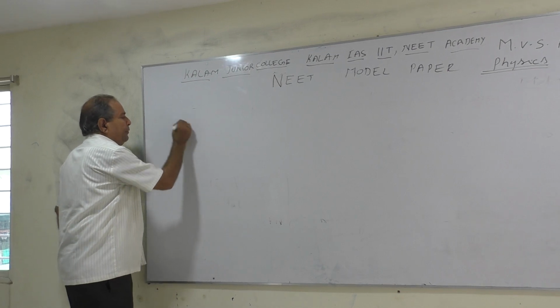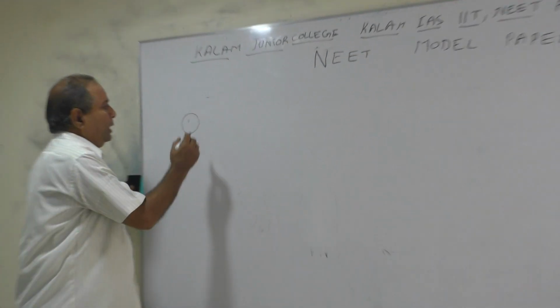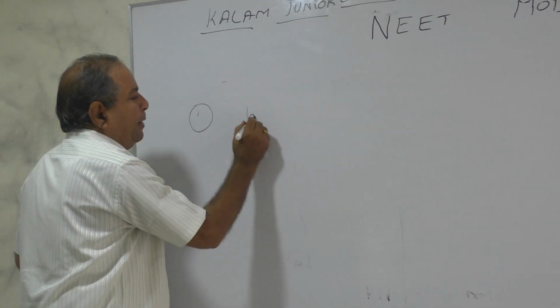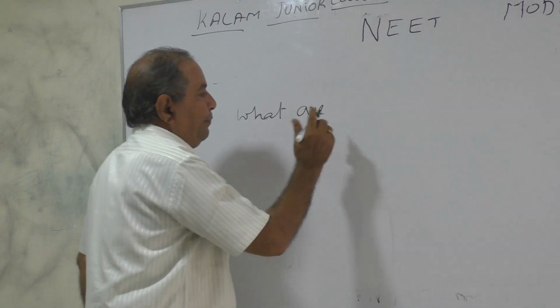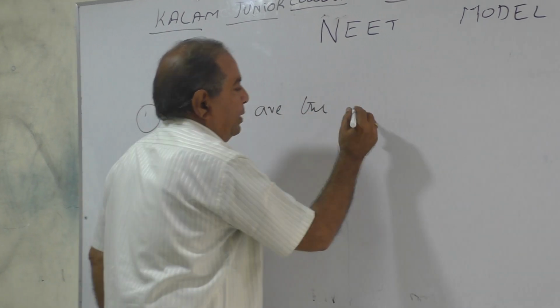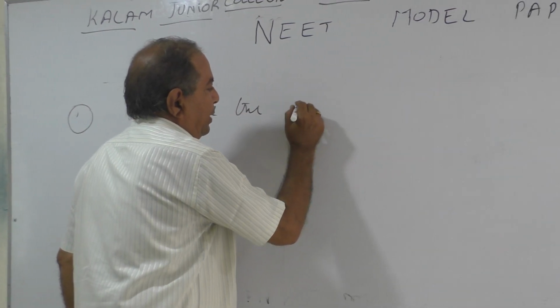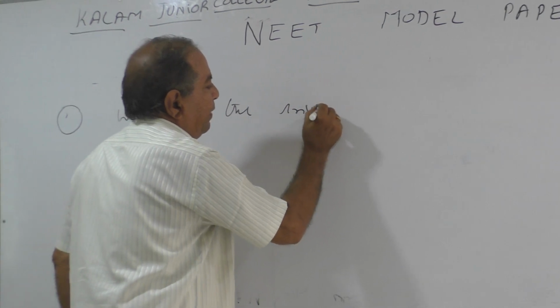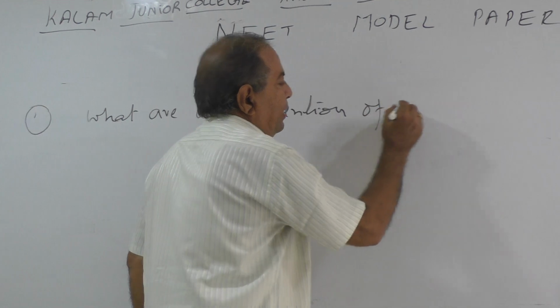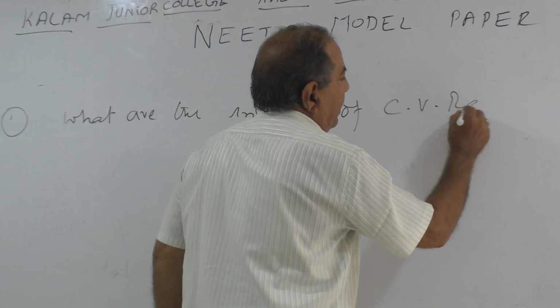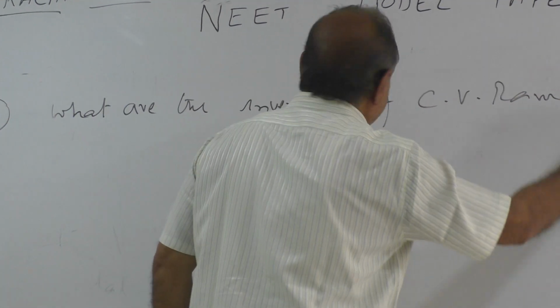The first lesson is physics world. What is the invention of C.V. Raman? This is a generally asked question.